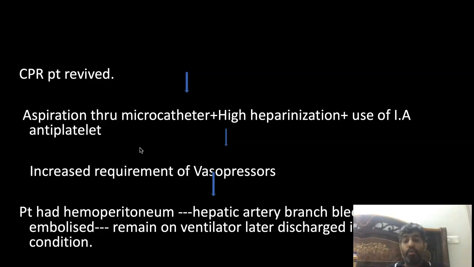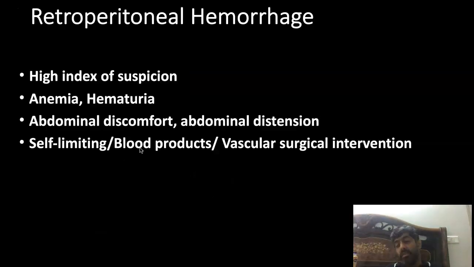We shifted the patient to neuro ICU, and then we again shifted the patient back to the DSA lab to stabilize that hepatic artery branch bleed. But we discharged the patient later in stable mRS 6 condition. So sometimes there is a catastrophe in the DSA lab and you need to get ready. So you are always ready when your protocol is ready. Perform the protocol, maintain a protocol so that your technicians know the protocol, your DSA lab staff know the protocol, and once the protocol has been formed, you see that life is much easier.